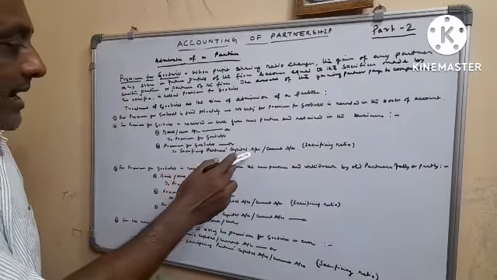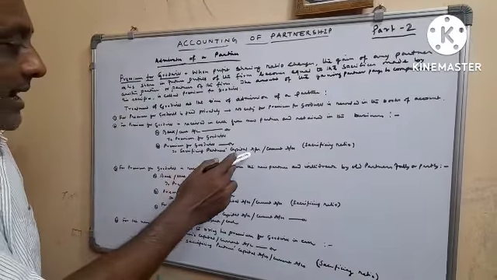Next, if the new partner is unable to bring his premium for goodwill in cash. When a new partner is unable to bring premium for goodwill in cash, the entry will be new partner's capital or current account debit to sacrificing partners' capital account or current account. In which ratio should it be distributed? Sacrificing ratio.